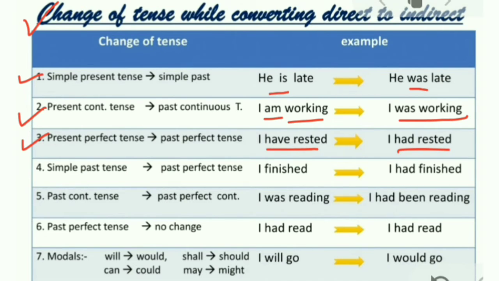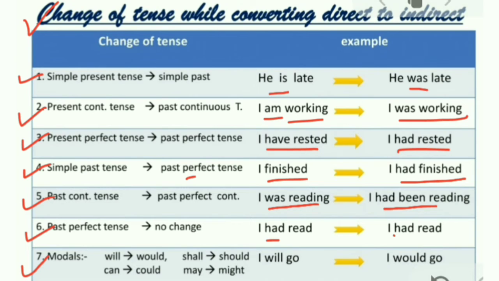Simple past into past perfect tense: "I finished" becomes "I had finished." Past continuous tense into past perfect continuous: "was reading" becomes "had been reading." Past perfect tense and past perfect continuous tense: there is no change. As you can see in the example, "I had read" stays "I had read."